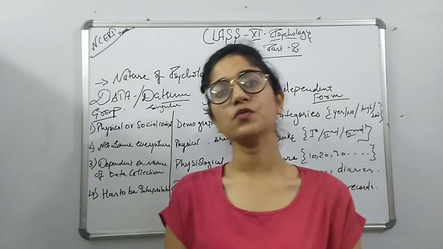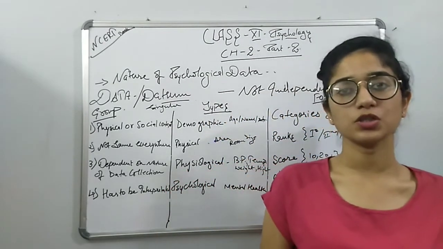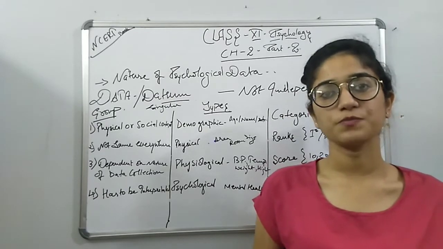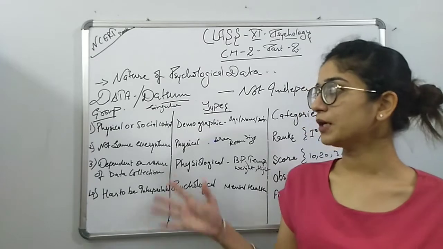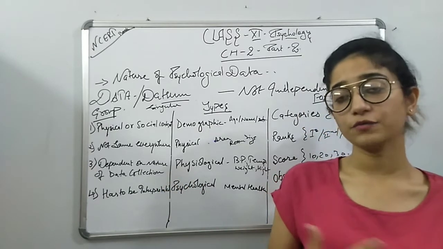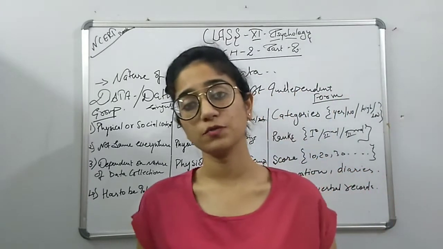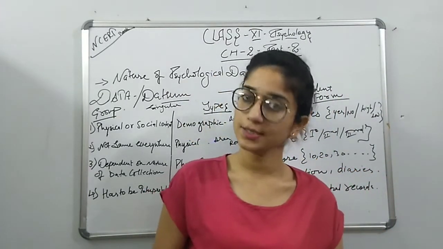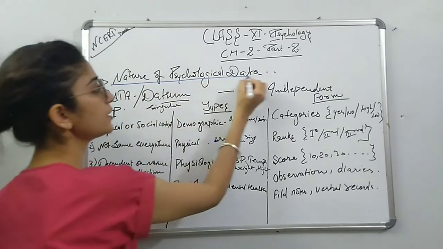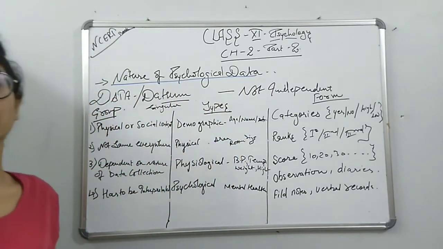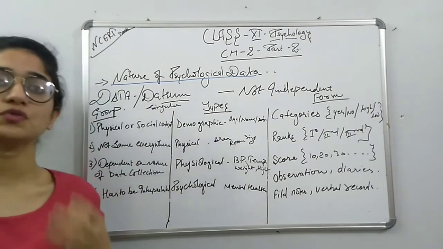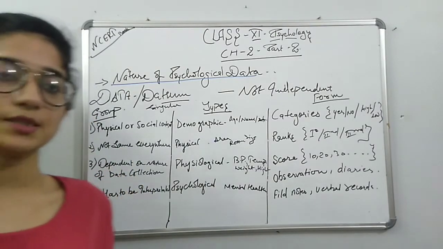In the previous video we studied how psychological testing takes place, the basic types, description, observation and everything. But now, how the data is worked on and what kind of data is observed, the nature of the data, is what we are going to study in this video. So the main topic is the nature of psychological data, meaning the data we take for the test to know what kind of test it is.